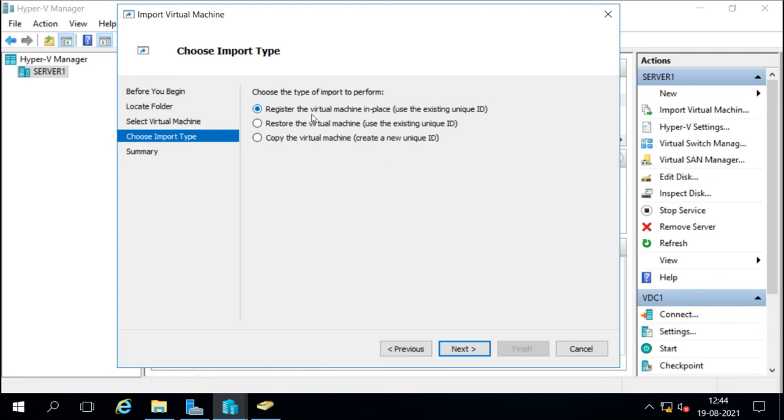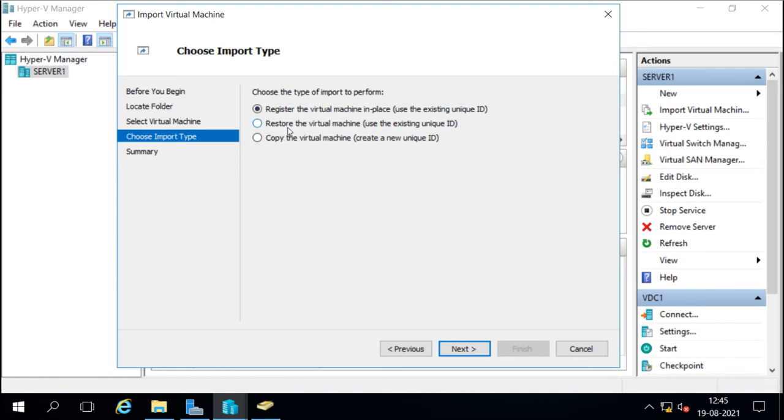We do this when we are doing a backup recovery of the virtual machine. That means the original one is corrupted or destroyed, and we are getting it from the exported file. So we will use the same unique ID.